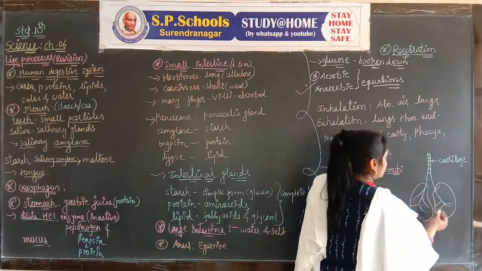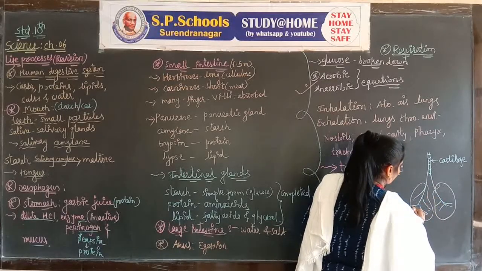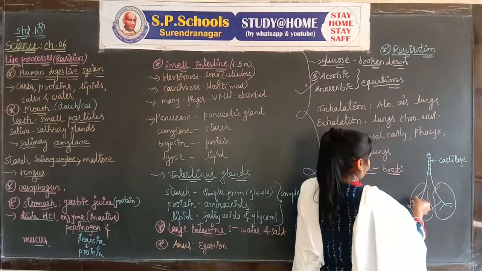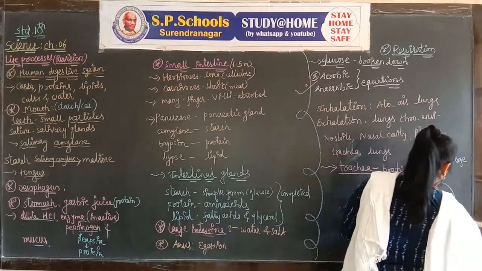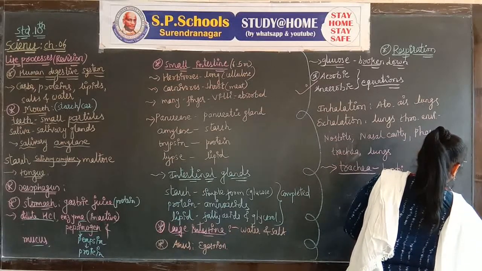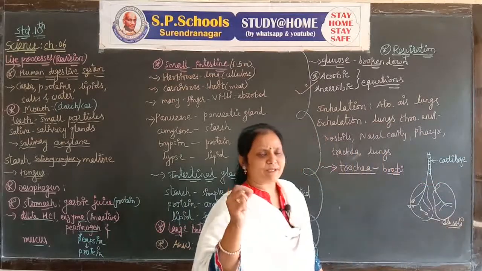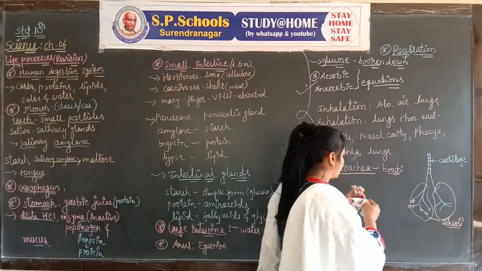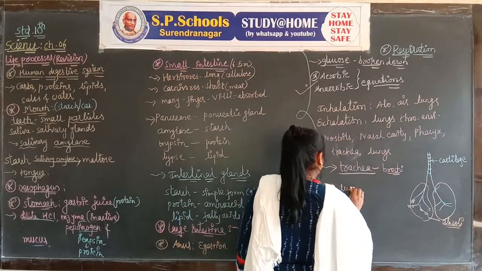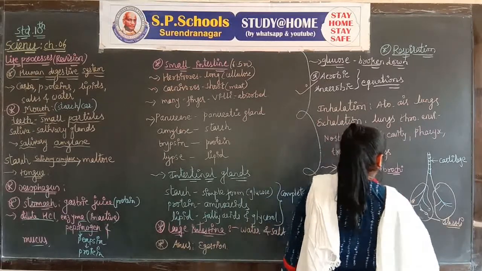At the end, the bronchi are divided into bronchioles. At the end of the bronchioles, many alveoli are present. Many balloon-like structures are present in the lungs. The lungs are the main part of respiration.